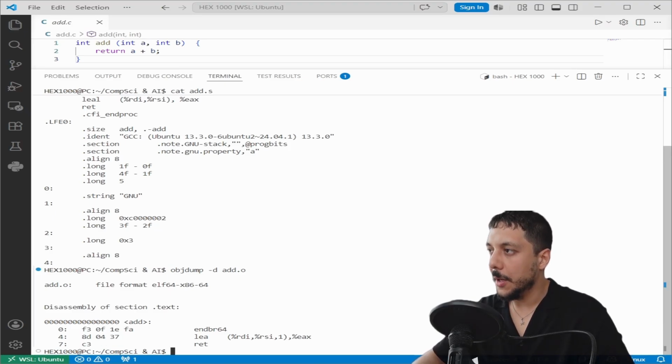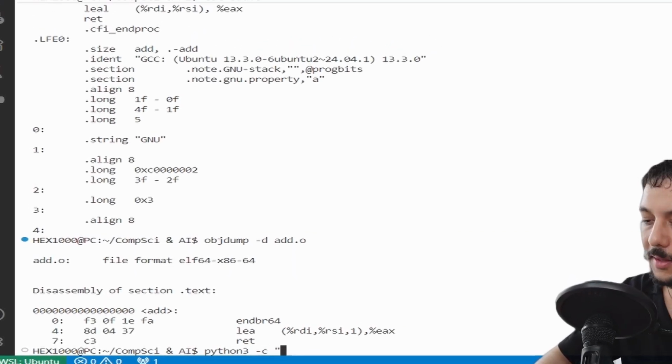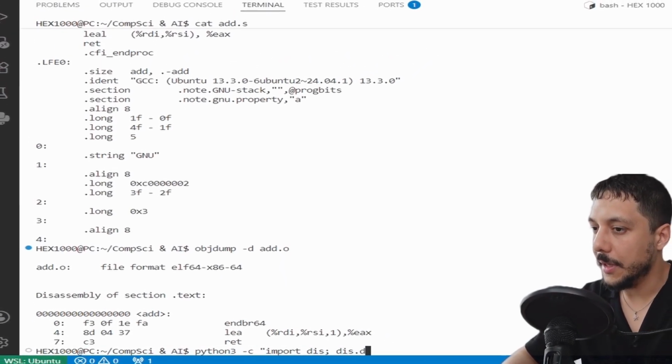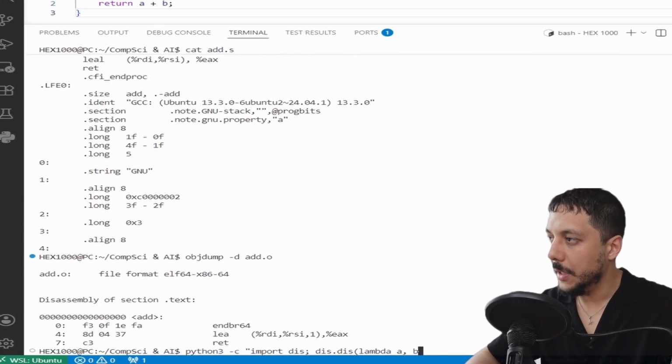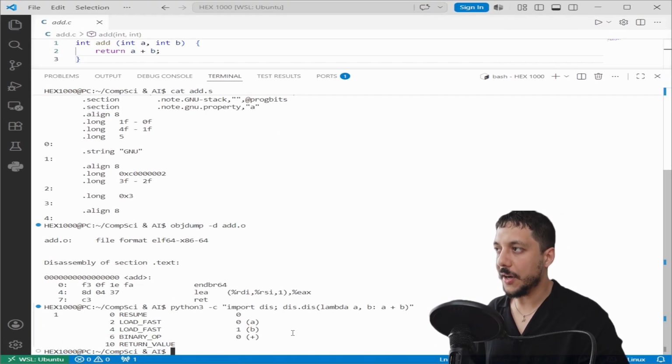And what about Python? Python also compiles, but to bytecode, not machine code. Let me show you. Let's say python3 -c, and let's import dis and disassemble lambda a, b: a + b, and let's run it. 5 bytecode instructions for 1 Python addition. Each of these then gets interpreted by CPython, which is itself compiled C code, which produces machine instructions. 3 layers of translation for 1 plus sign. That is the cost of Python's flexibility.